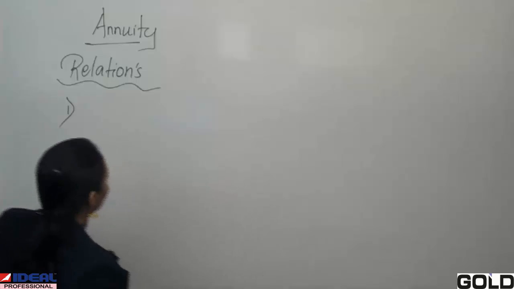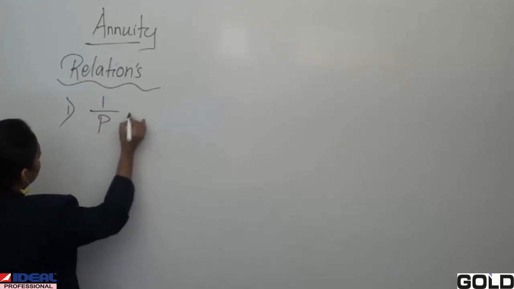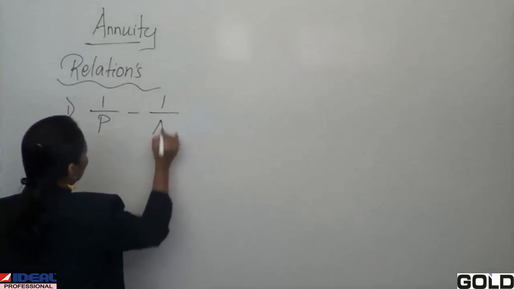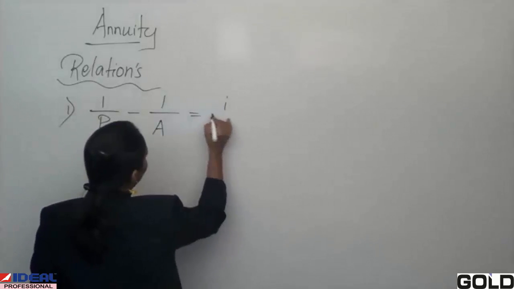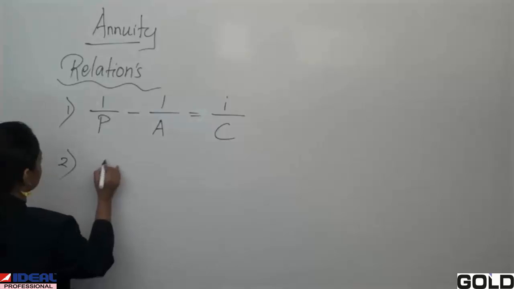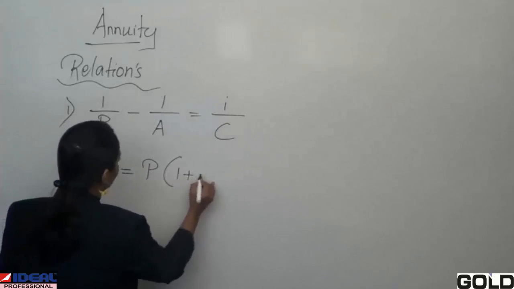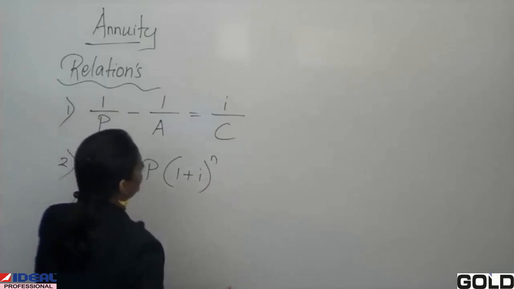So my formula for the first part is 1 upon P minus 1 upon A equals I upon C. And the second formula is A equals P into 1 plus I raised to n.